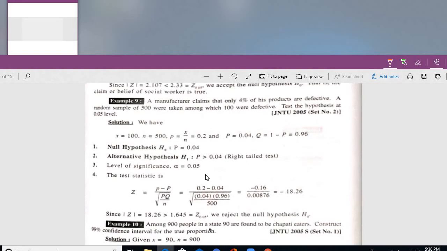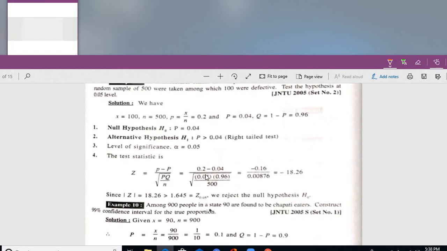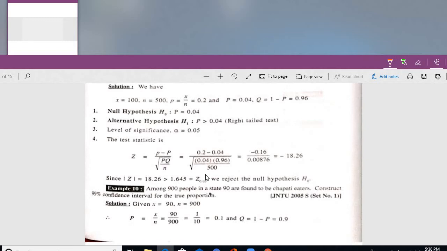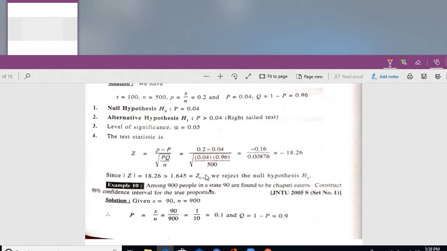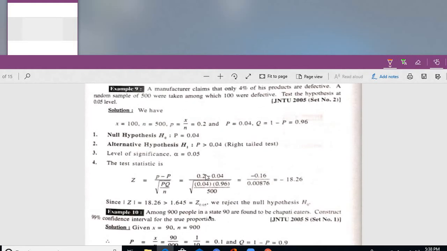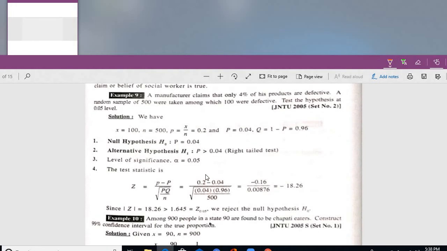Z is equal to the test statistic. How much? It's a huge value, 18.26, absolute value I am talking. That value is obviously greater than the tabular value. Tabular value maximum is 2.58. So reject H naught. What is that? The company's claim is wrong. In short, which is correct? H1 is correct. The defectiveness is more than 4%. Reject H naught.